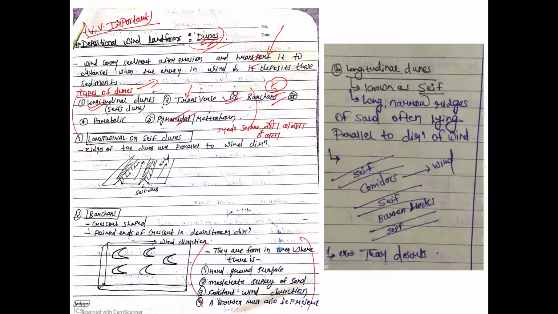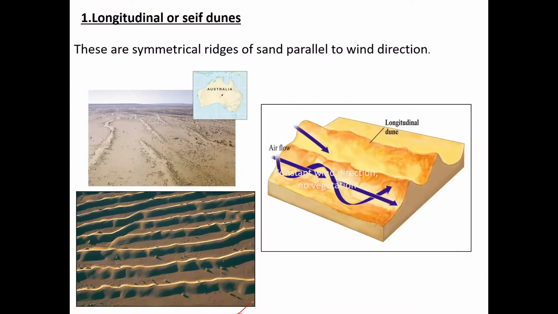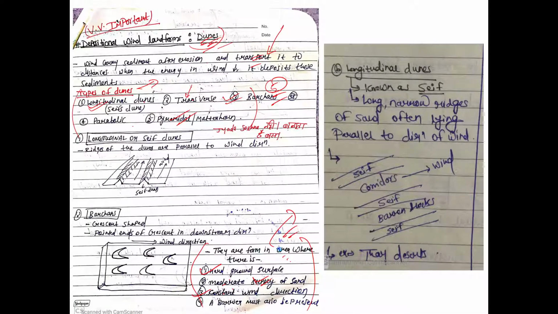Write them down. You can write them for any kind of dunes. This is just for normal content. You got it? There should be a hard ground surface whenever deposition happens. Supply of sand could be moderate, high or low. Wind direction could be constant or fluctuating, and there has to be a barrier present, right? You will get more clarity when we see the next slides.